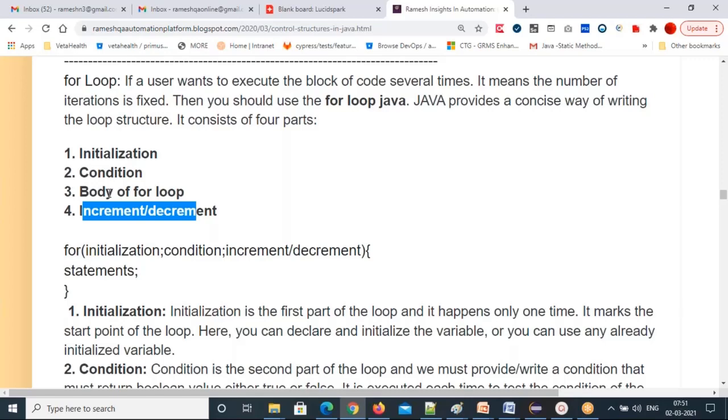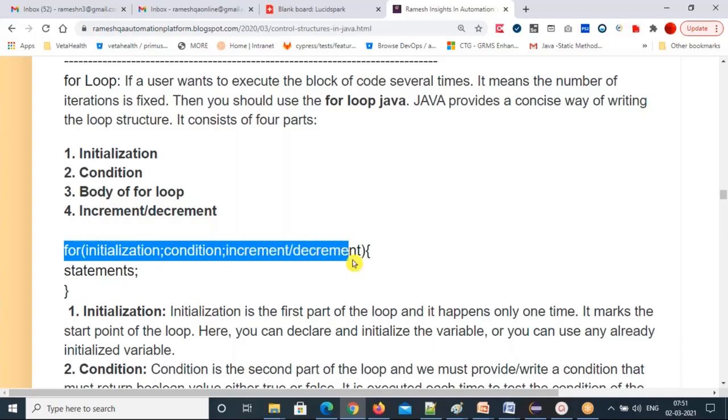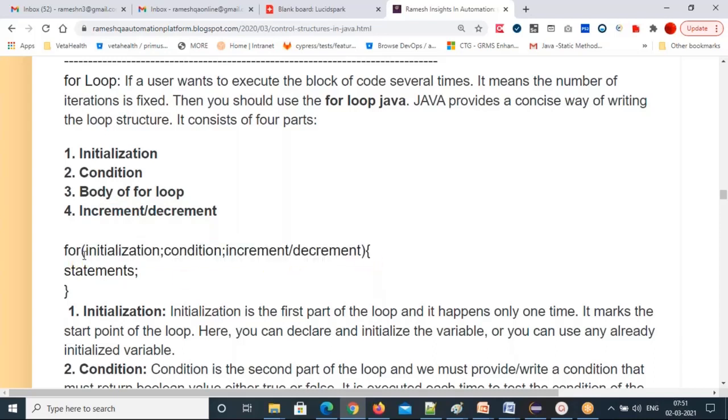Even in the while loop the body is executed, then increment or decrement is executed. Same here also. But the difference in structure between while and for loop is that in the for loop you write all the things in a single line: for, bracket, initialization, semicolon, condition, semicolon, increment or decrement.